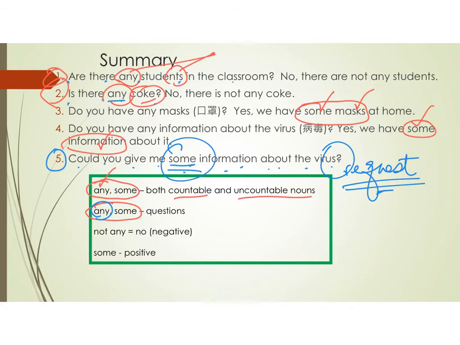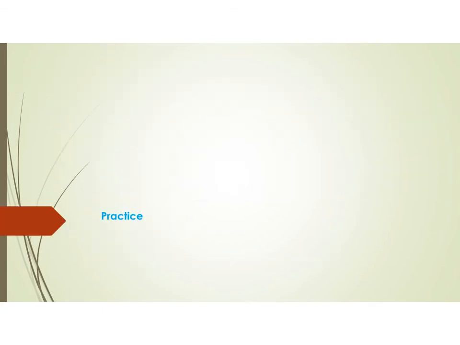係一個請求。Okay, and then finally, not any means no. Okay, you must have not if you want to say no. Here, there are not any students. There are no students. Okay, there is not any cook. There is no cook. And then when you have some, it is positive. 正面嘅，係解有嘅。Okay, that's good. So when you go to homework, let's do some practice here to make you learn better.